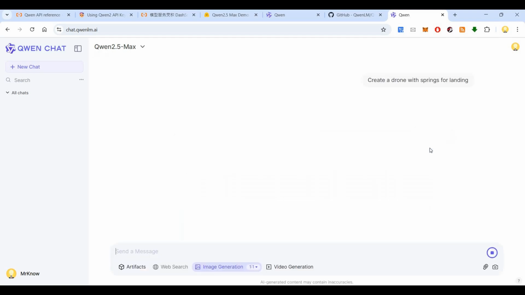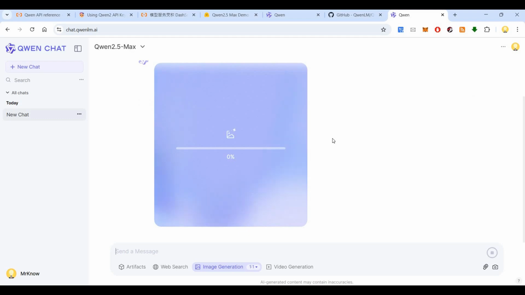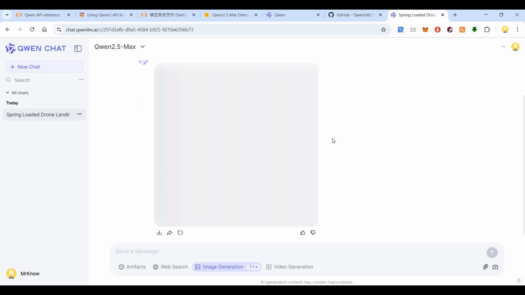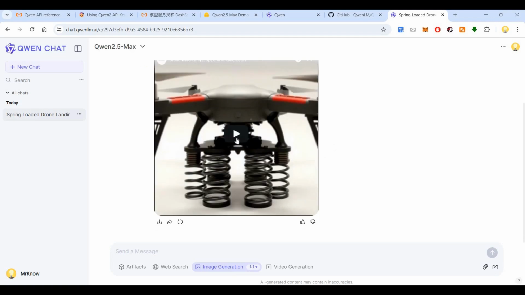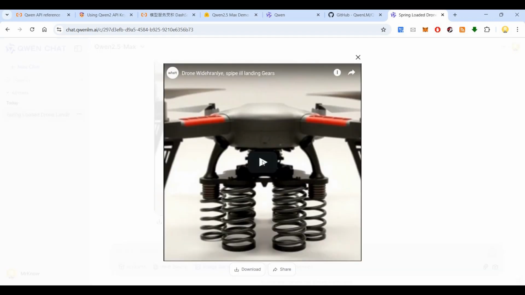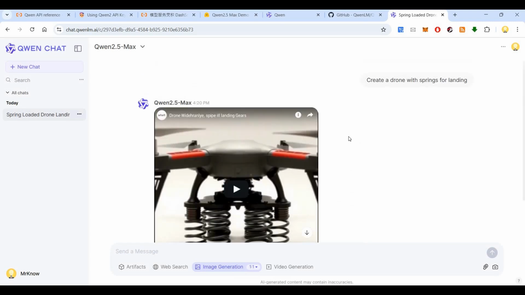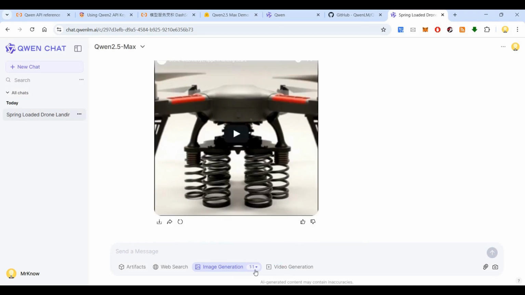Okay, let's see what it comes up with. I gave a very difficult prompt, I would say. Let's see what it's coming up with. It's generating it. You see, it has generated a drone with springs for landing. This is exactly what I thought about. But if you do it in some other tools, it may not be that accurate.